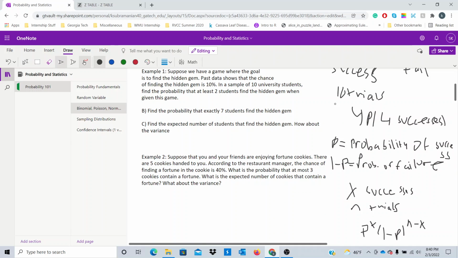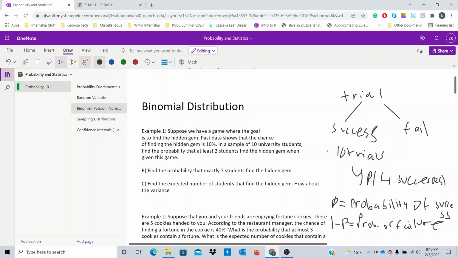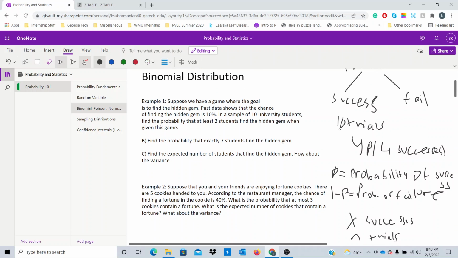And a question we might want to answer is, given n number of trials, how do we find the probability of X number of successes, right? So say you have 10 trials, we want to be able to answer the question of, say, find the probability of 4 successes, right? Or any number of successes you desire, right?